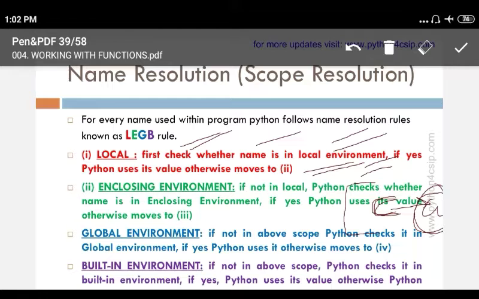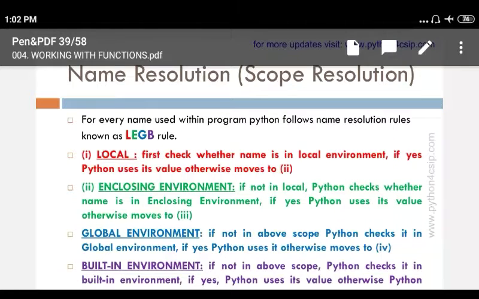If it is available, it will use it. Otherwise it will check whether the variable is available in the enclosing environment. If not, it will go for global scope. If it is not in global scope either, it will check the built-in environment. If the variable is not available even there, Python will raise an error.